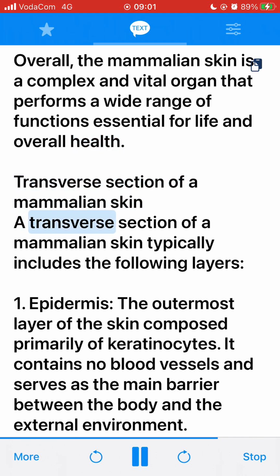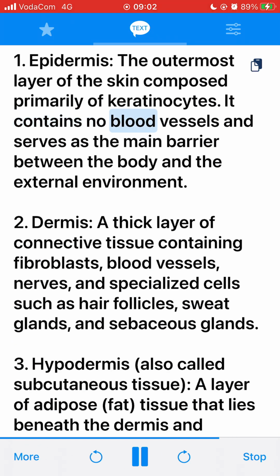A transverse section of a mammalian skin typically includes the following layers. 1. Epidermis, the outermost layer of the skin composed primarily of keratinocytes. It contains no blood vessels and serves as the main barrier between the body and the external environment. 2. Dermis, a thick layer of connective tissue containing fibroblasts, blood vessels, nerves, and specialized structures such as hair follicles, sweat glands, and sebaceous glands.